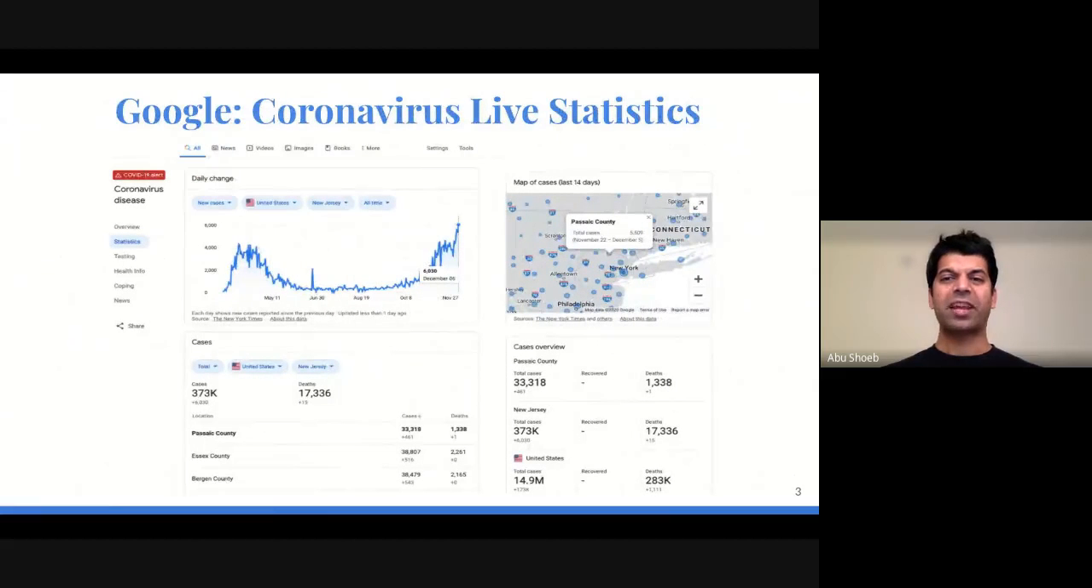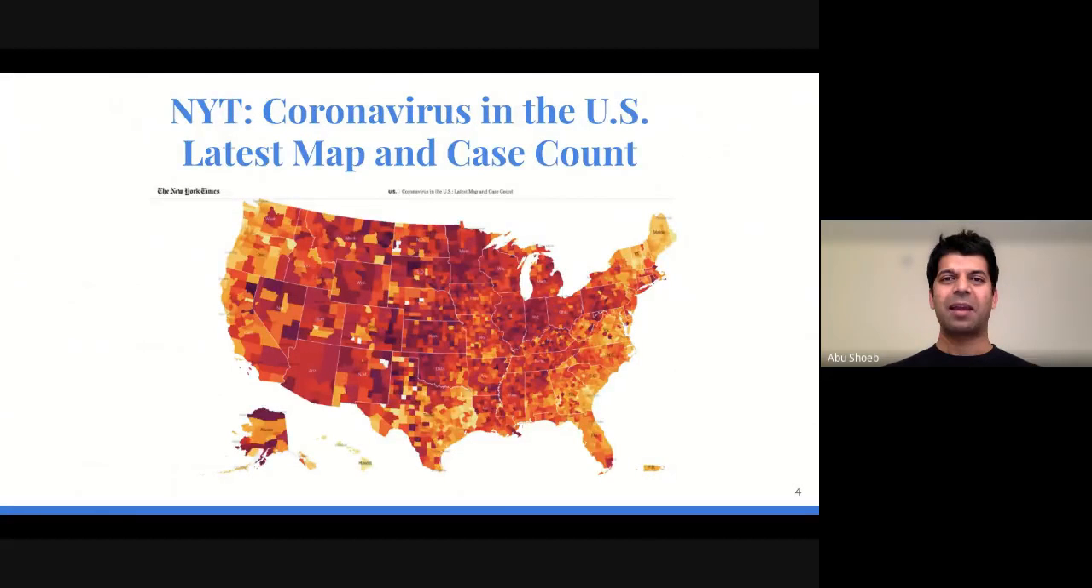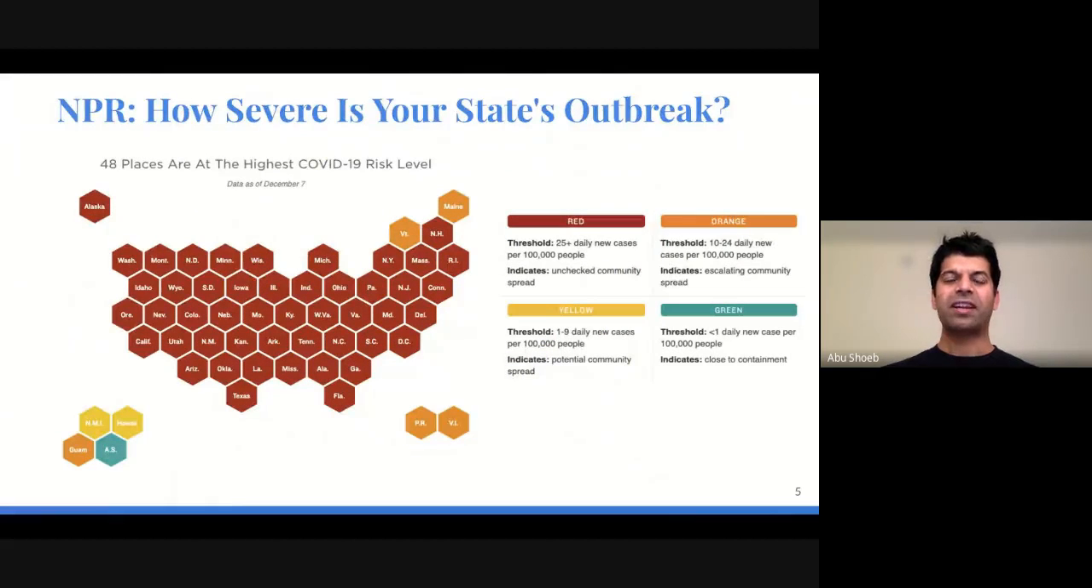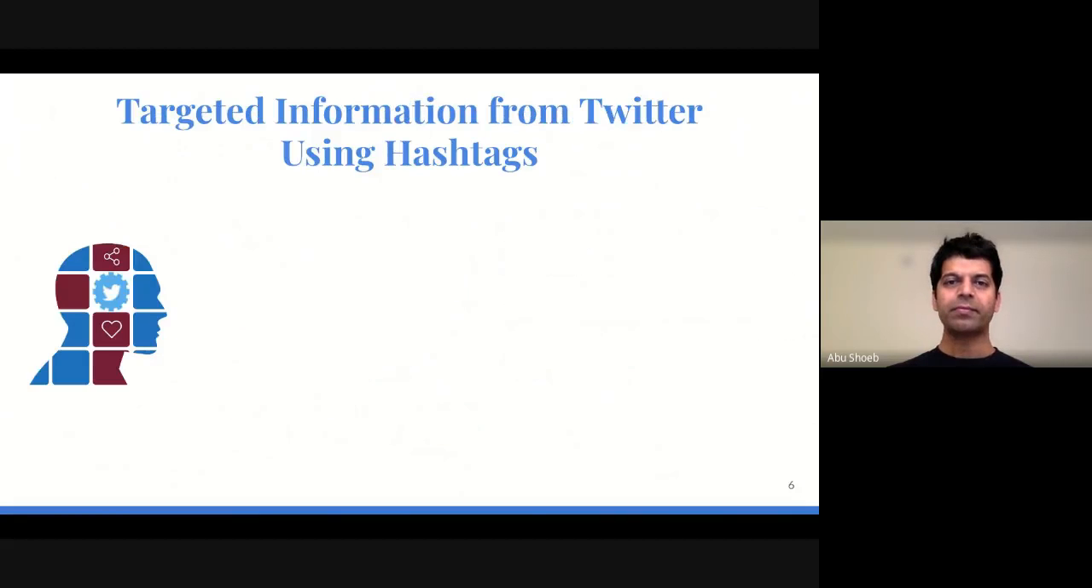Although some platforms like Google, the New York Times, and National Public Radio give you live updates, including the number of cases and deaths every day for COVID, they don't provide raw data for researchers to further analyze. My proposal is to take advantage of the Twitter platform and mine targeted information using hashtags and emojis.